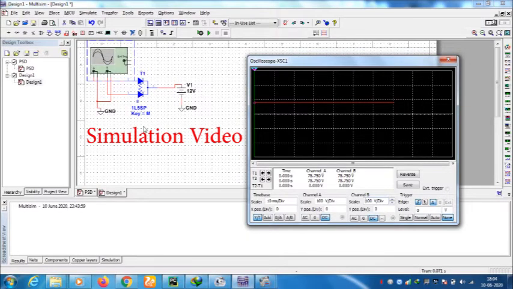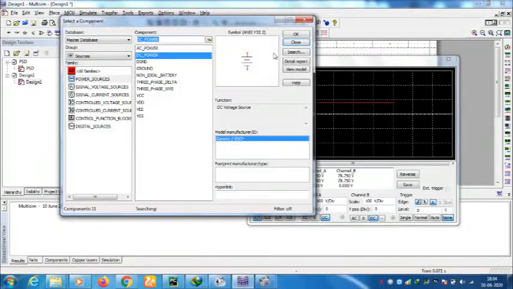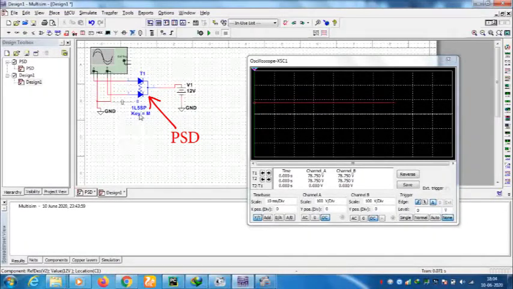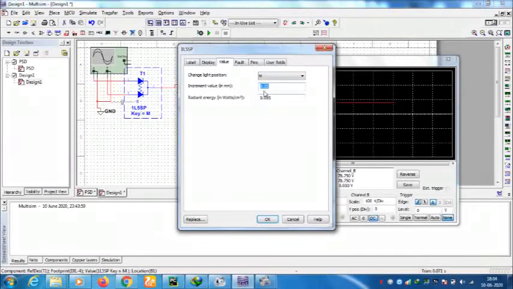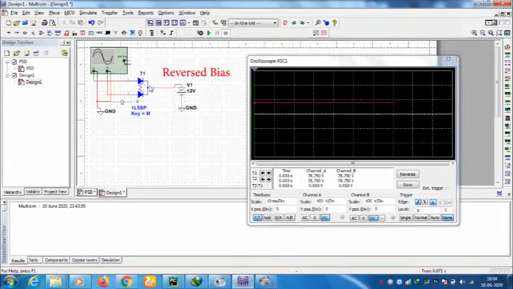Moving toward the simulation part of our prototype, we are using National Instruments Multisim software for the circuit designing. Here, from the library, we add the components in the design space and interconnect them to make the hardware prototype circuit. We are using the position sensitive detector 1L5SP, in which the increment value is 0.25 and 0.005 is the radiant energy in watt per centimeter square. The 12 volt supply is connected to the cathode of the position sensitive detector to make it reverse biased. There are two anodes on which we obtain the output.